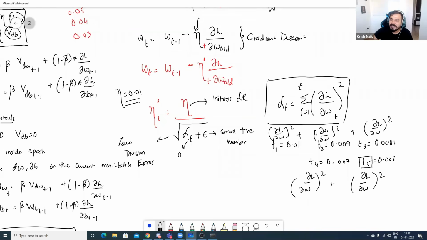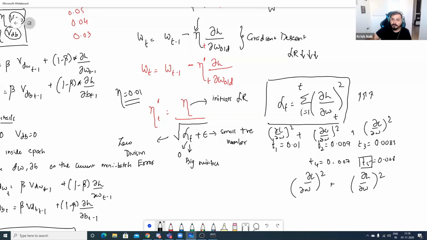The reason I'm doing the summation of all these values is that we need to reduce our learning rate, and this will only get reduced when this value is higher. When I do this addition, this will be a bigger number, obviously, because I'm taking the square and summing over all the previous time steps also. This will become a big number compared to theta, which is my initial learning rate of 0.01.